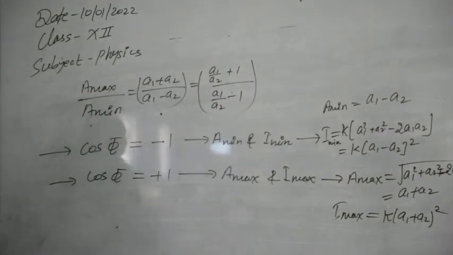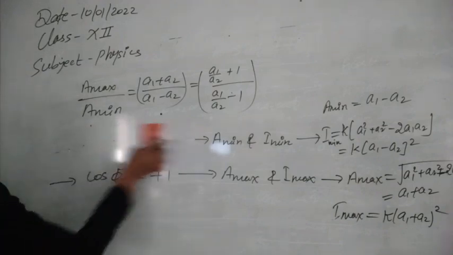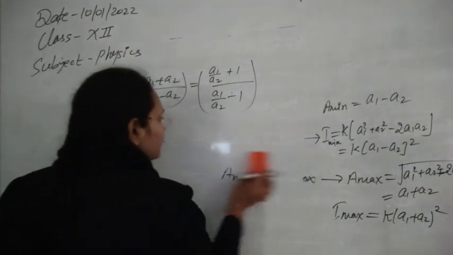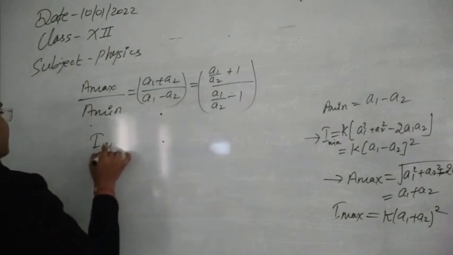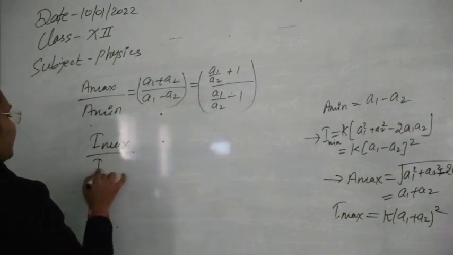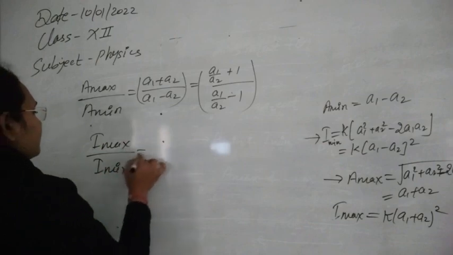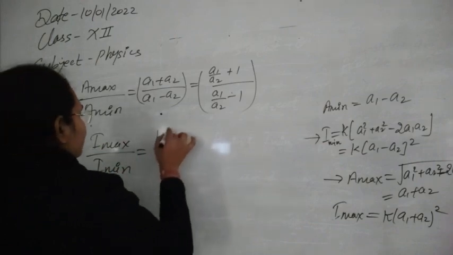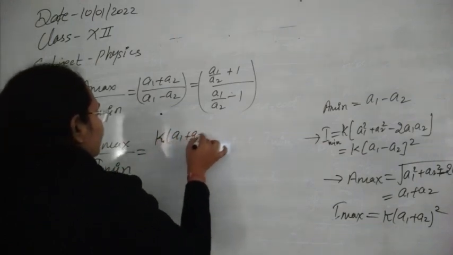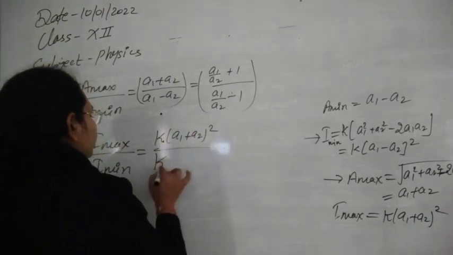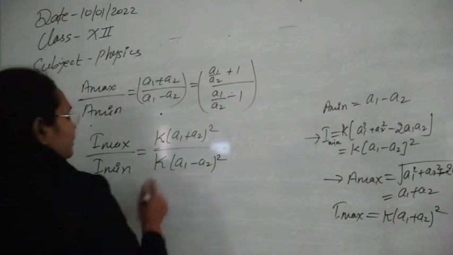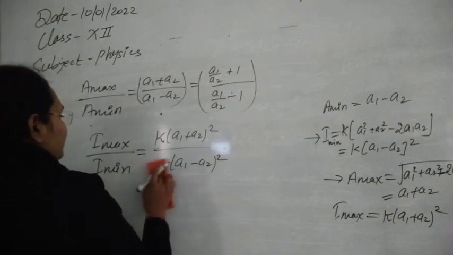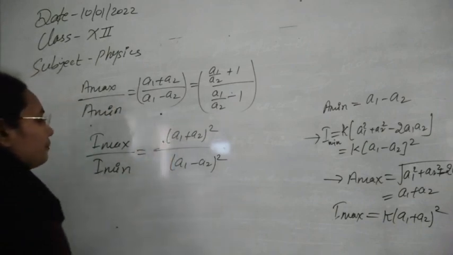Now the next one, the ratio of maximum to minimum intensity you can also see. So this will be I maximum to I minimum. This will be equal to K times A1 plus A2 whole square upon K times A1 minus A2 whole square, where K will be cancelled out. So finally we will have only this expression, A1 plus A2 whole square upon A1 minus A2 whole square.